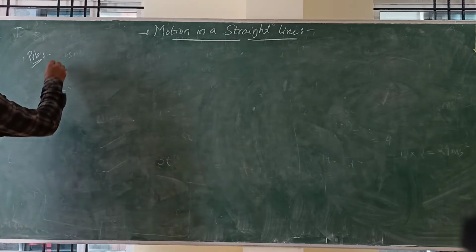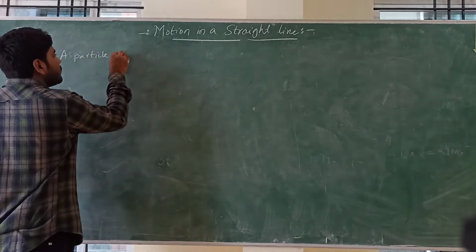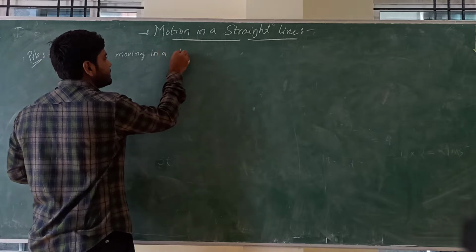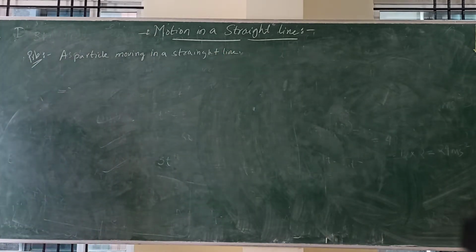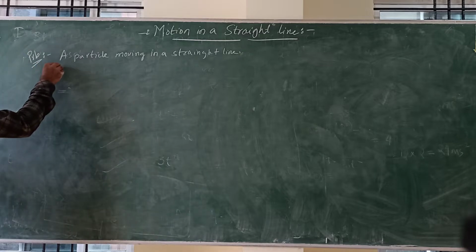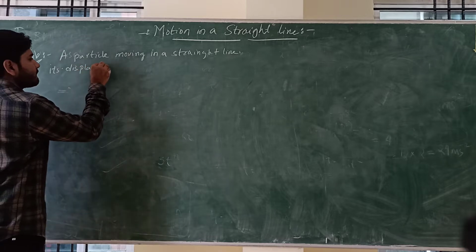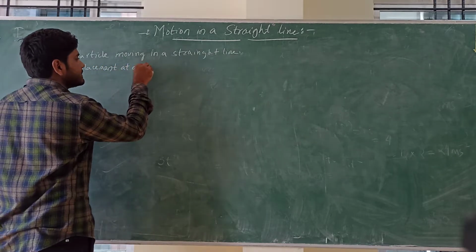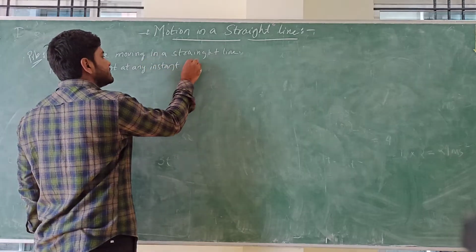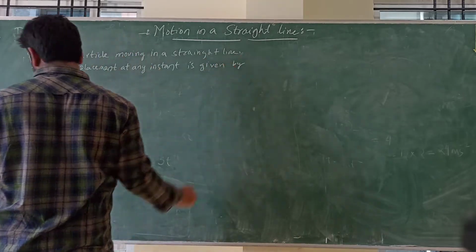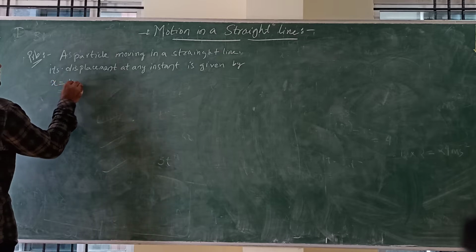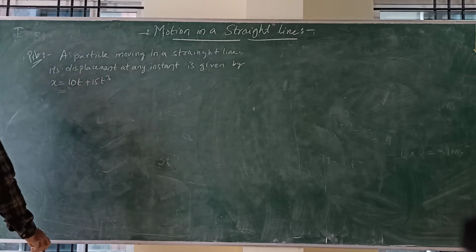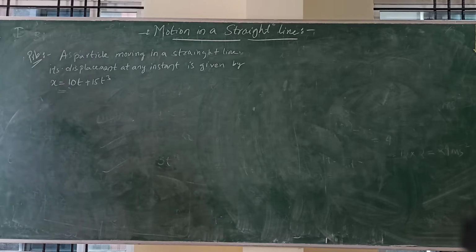A particle moving in a straight line. Its displacement at any instant is given by x is equal to 10t plus 15t cube, where x is in meter and t is in second.